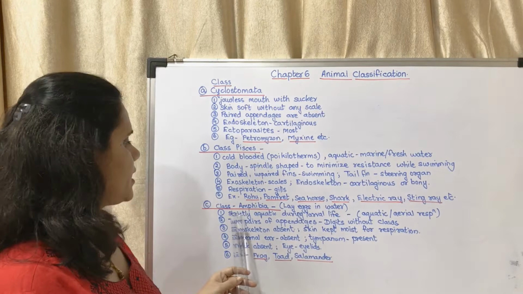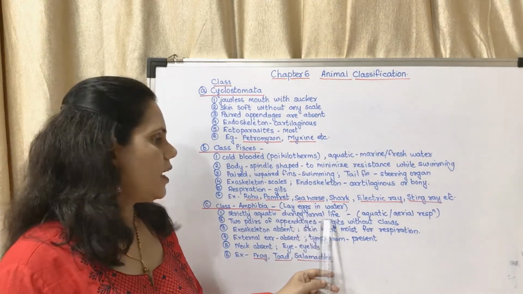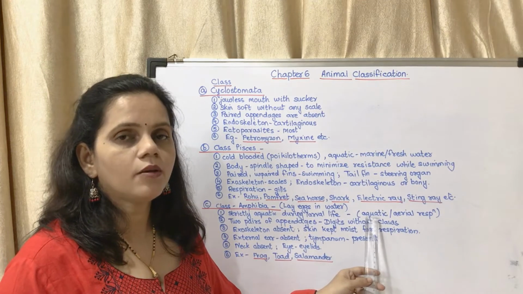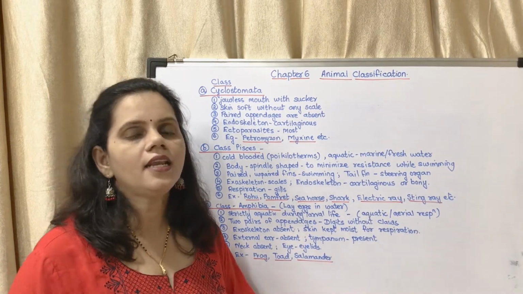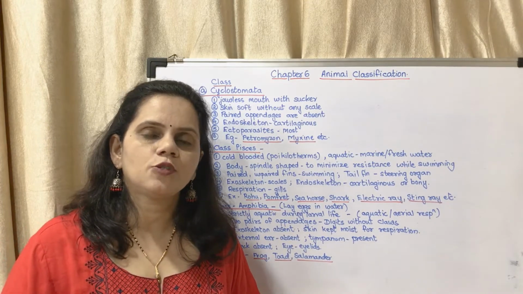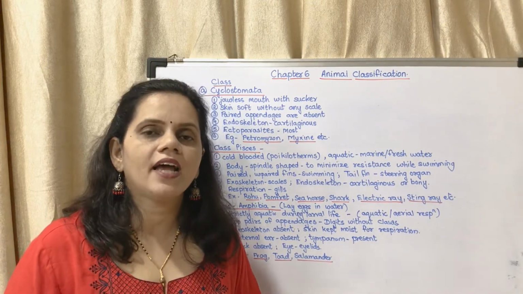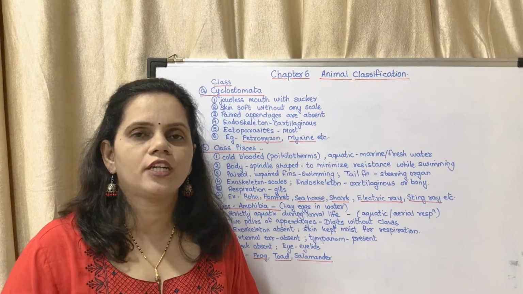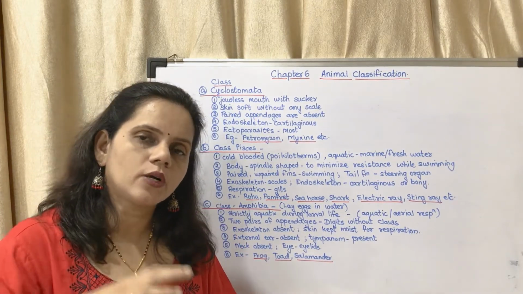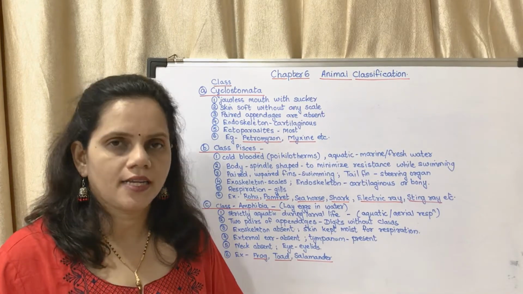They have both aquatic and aerial respiratory organs. While in water, they respire through skin, and while on land, they respire through lungs. So they can perform both aquatic and aerial respiration.